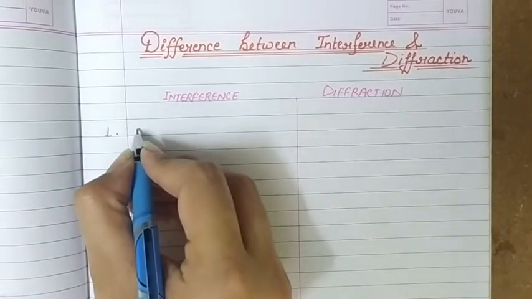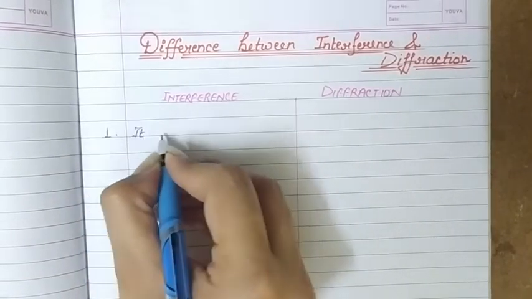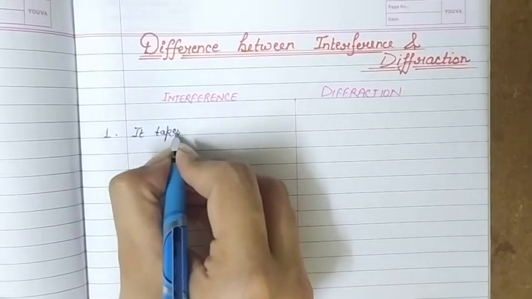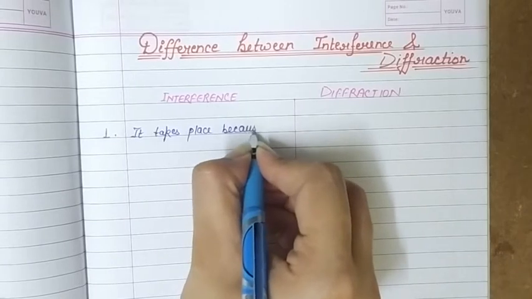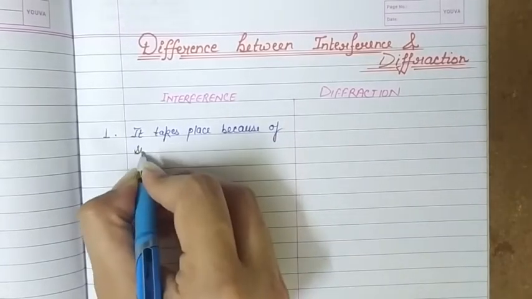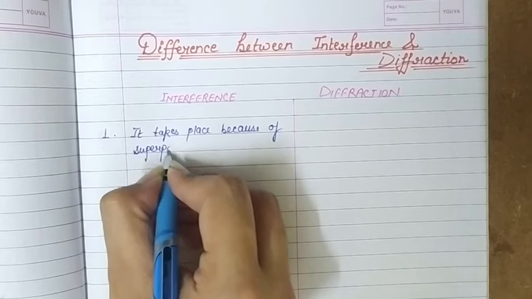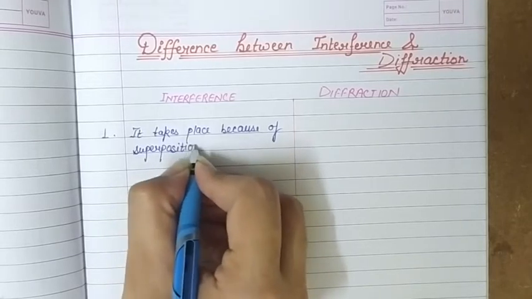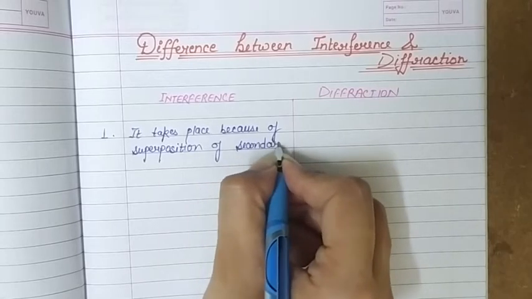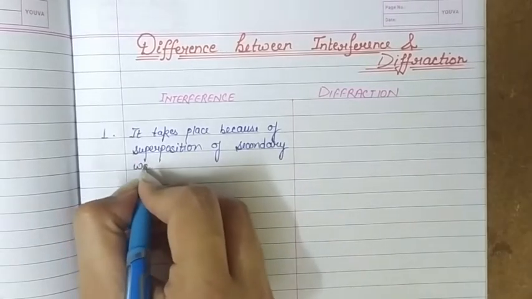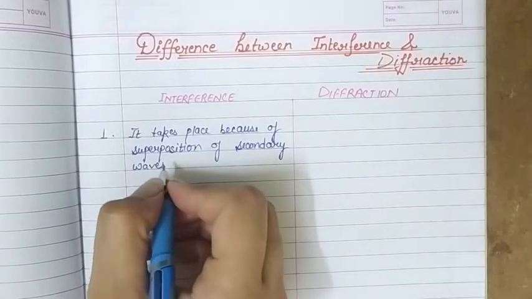So interference takes place because of superposition of secondary waves, but these waves are coming from different wavefronts, right?